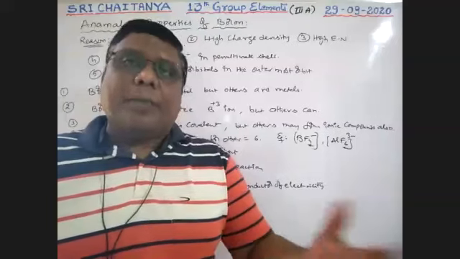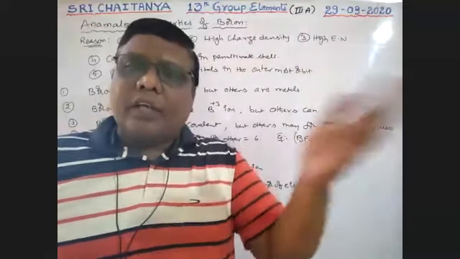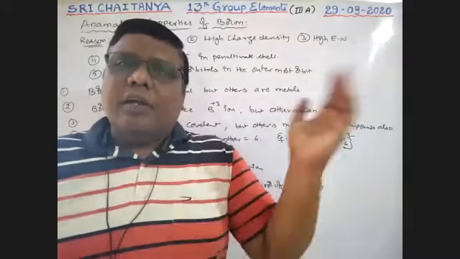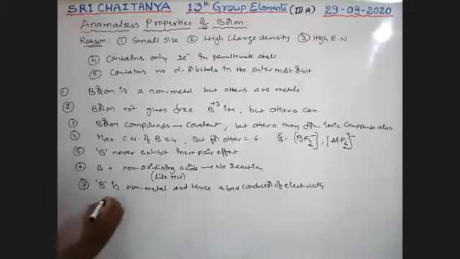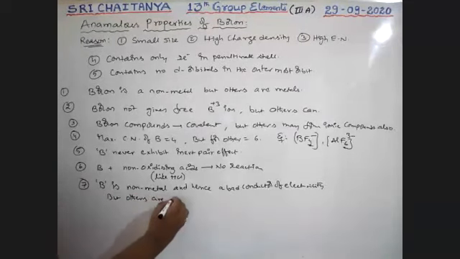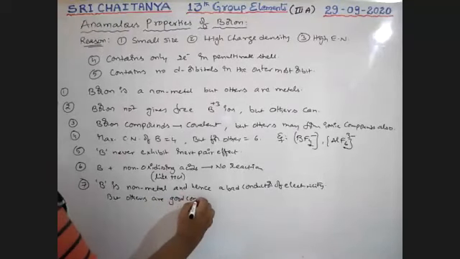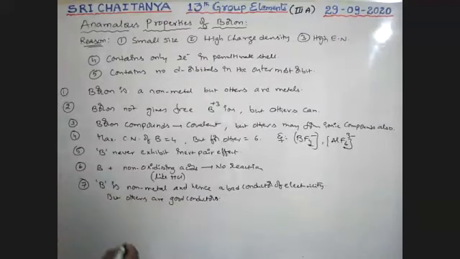But aluminum is a metal. It has the second best conductivity tendency. Because of that, aluminum cable wires are used for electricity transportation. But others are good conductors. It is very, very important.